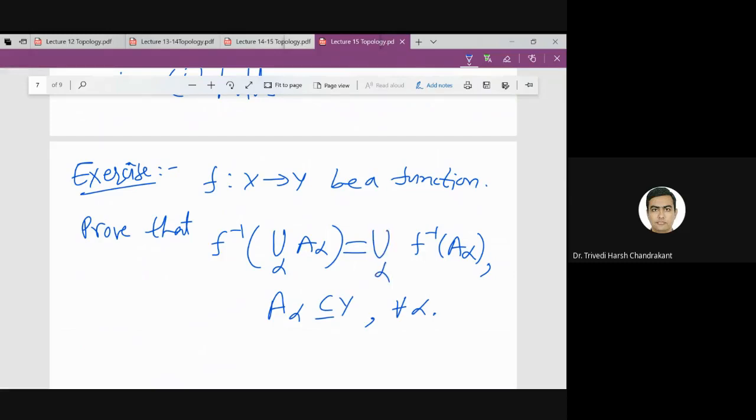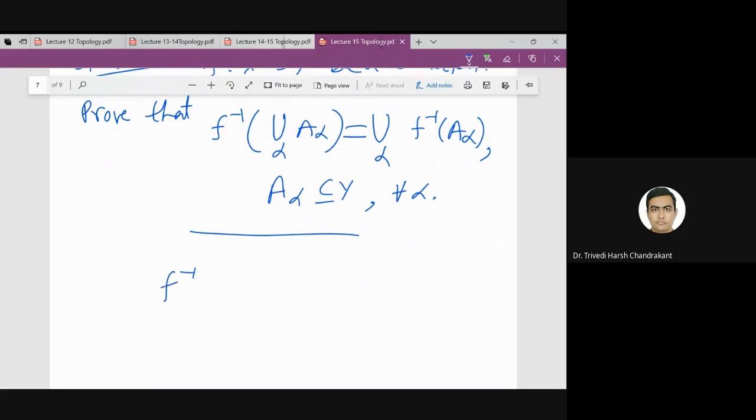So this is just a simple exercise in set theory and functions. First you can try to prove this for two sets. So f inverse of A union B is f inverse A union f inverse B. First try to prove this, and then once you prove this, the same will give the other proof.